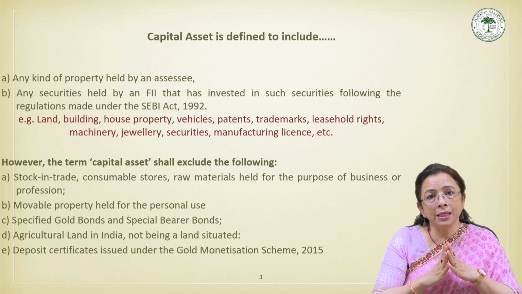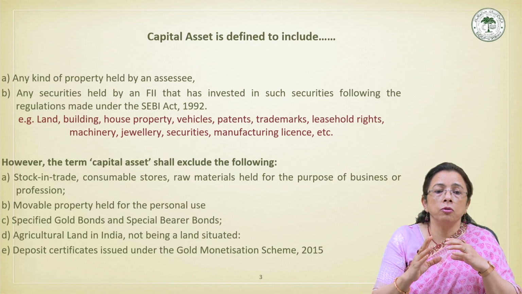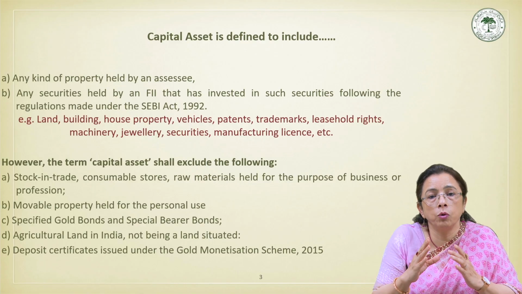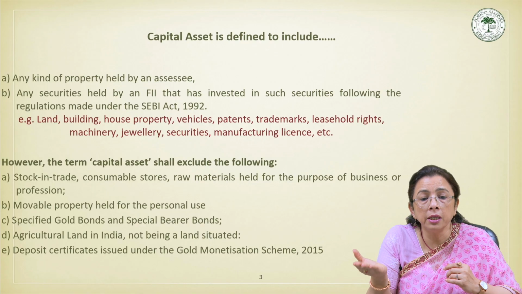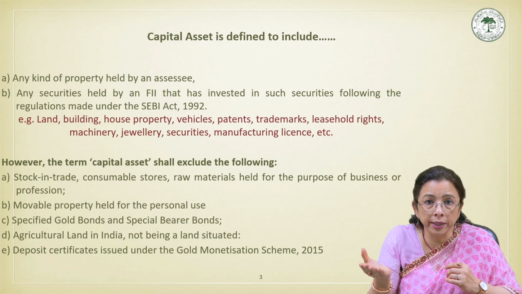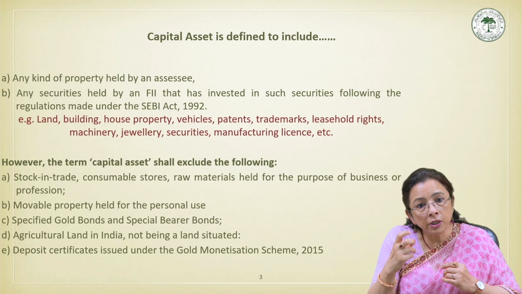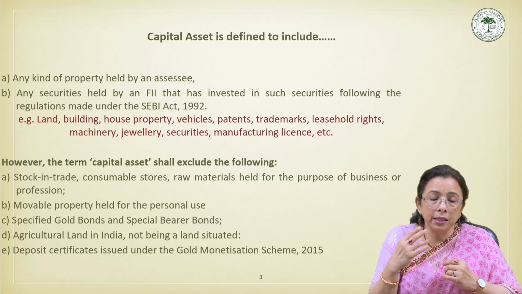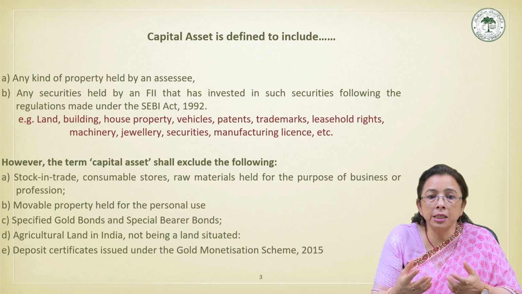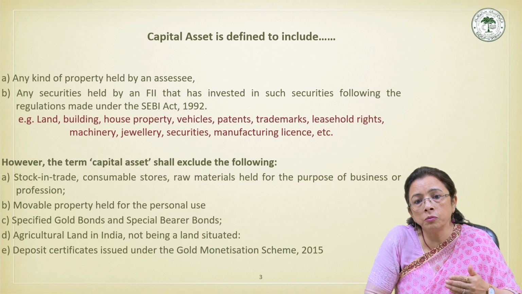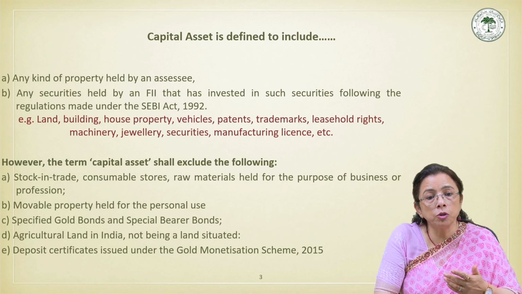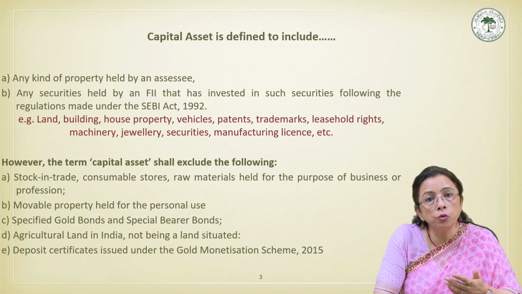So now I think you can clearly make out which items are included and which are excluded from the definition of capital asset. We can conclude that a capital asset includes almost all forms of property held by an assessee, except those specifically excluded by law.